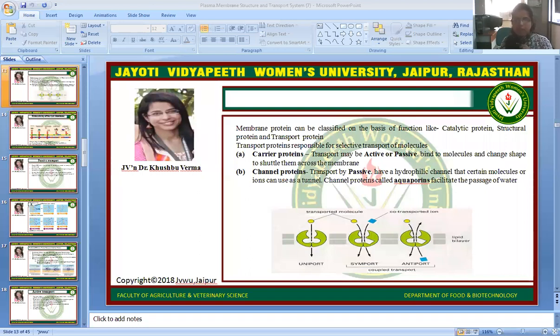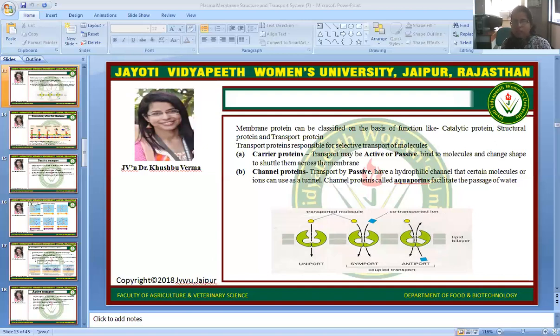First of all, we will discuss the types of proteins on the basis of their work. On the basis of their function, membrane proteins can be classified into two types: carrier proteins and channel proteins. Carrier proteins transport may be active or passive; they bind to a molecule and change their shape to shuttle them across the membrane. But channel proteins transport by passive only, and they have a hydrophilic channel that certain molecules or ions can use as a tunnel.